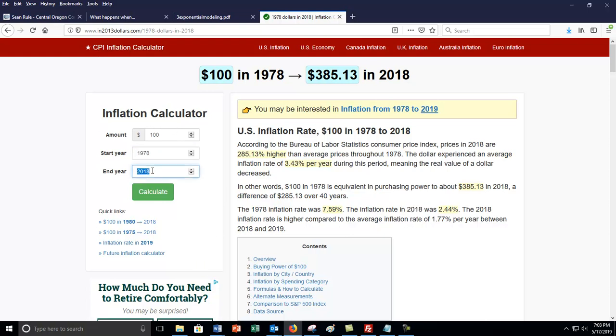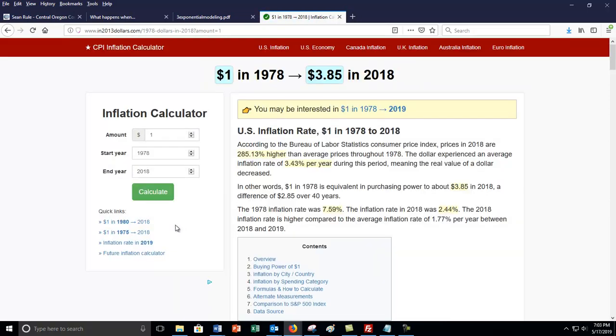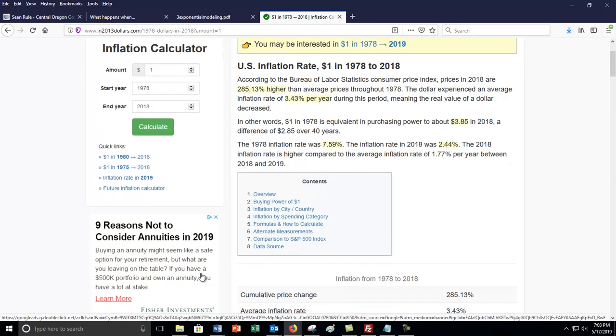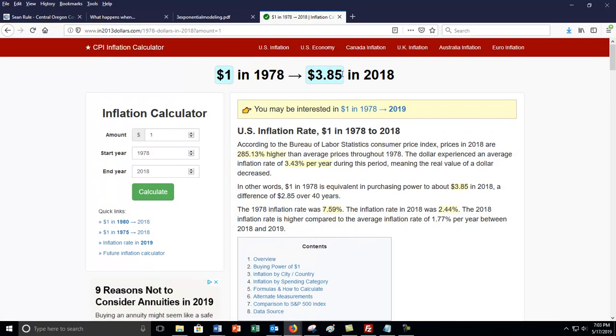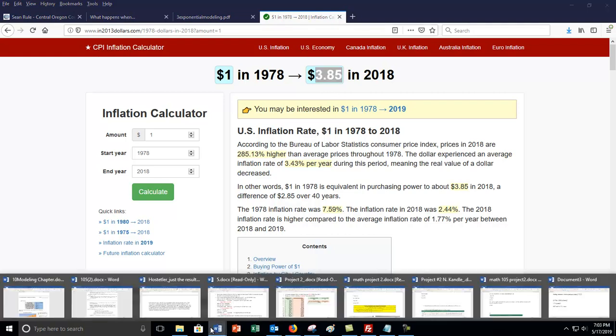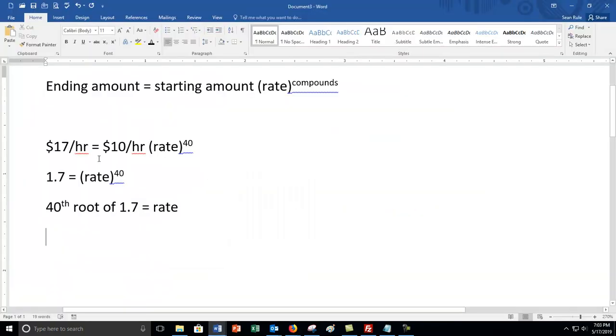Pick a start year of 78 and end year of 2018. I'm going to put $1 in just because it makes the math easy. That would inflate up to, here we go, $3.85 in 2018. Then you can literally just go back and do it exactly the same way we did here, except you're going to start with $1 and end up with $3.85.